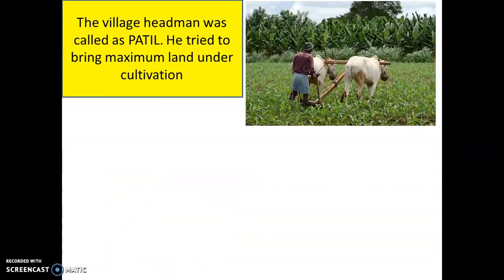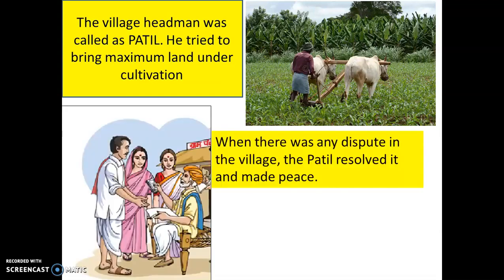Now, every village, children, had a headman, just as you have a monitor in class. So, similarly, there was a headman, and this headman had to bring maximum land under cultivation. So this was his first job, to bring land under cultivation. The village headman also resolved disputes in the village. So whenever there were fights, people would go to the patil or to the headman, and he would help them to bring peace. A peaceful village is somewhere where everybody would like to live.